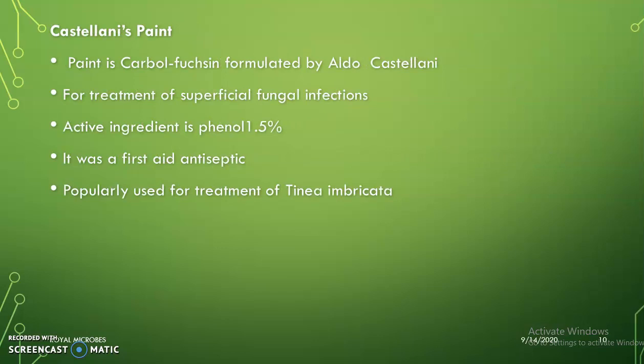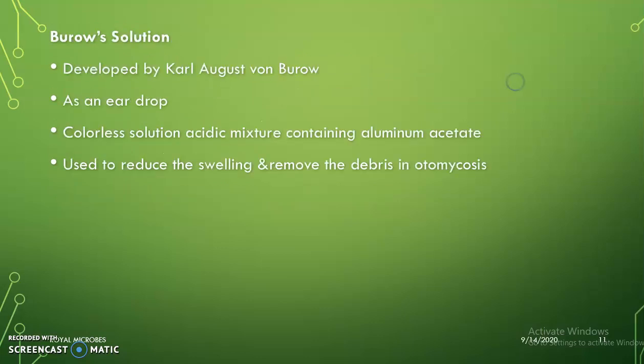Castellani's paint. This paint, carbol fuchsin, was formulated by Aldo Castellani. The main ingredient is carbol. It is used for the treatment of superficial fungal infections. The active ingredient is phenol 1.5%. It was a first aid antiseptic. It is popularly used in the treatment of tinea imbricata. It's a type of dermatophytosis.